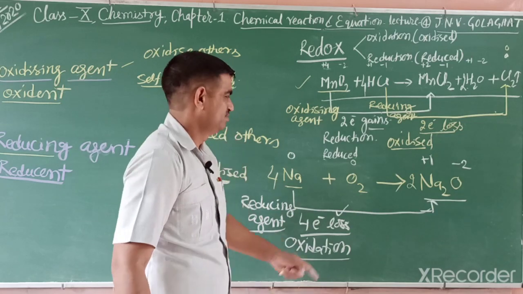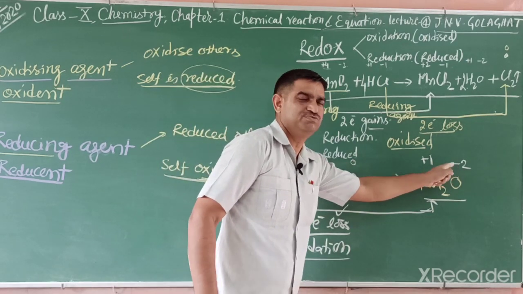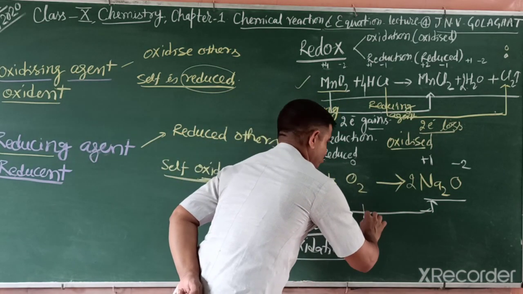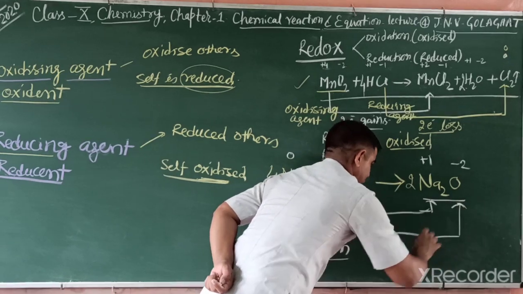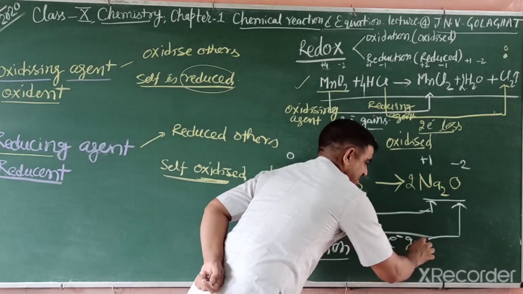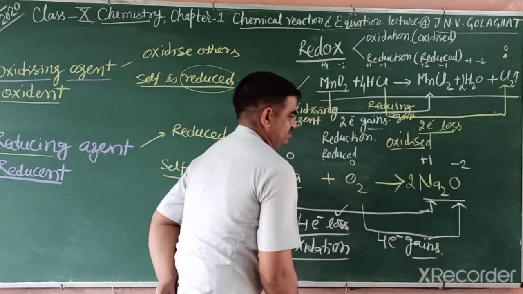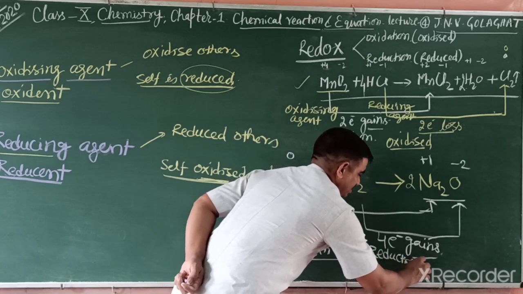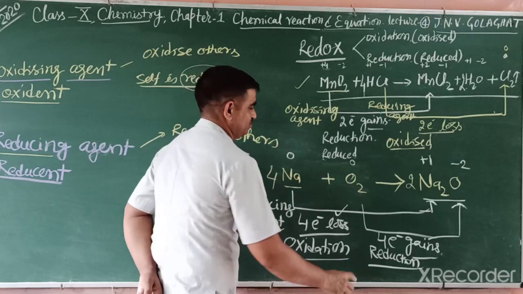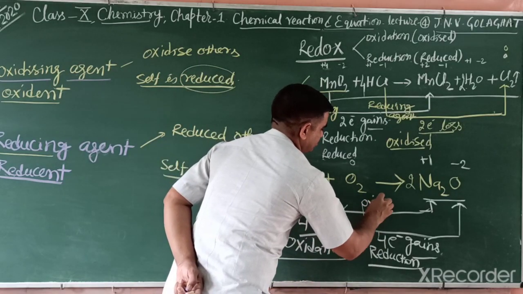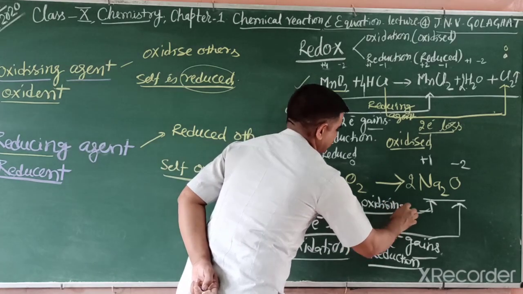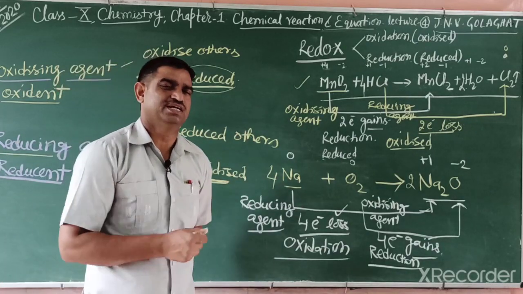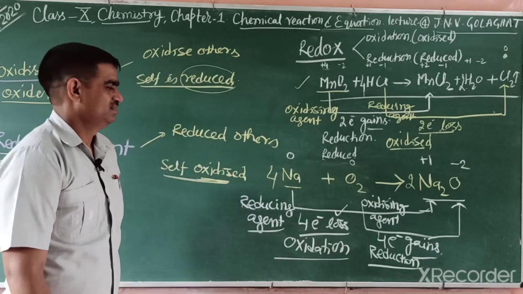Another one, oxygen. Oxygen charge changes from 0 to -2. 2 times 0, and there also 2 times -2. It means 4 mole electron gain. Gain means reduction. When reduction, then it is the opposite: oxidizing agent. So this one is the oxidizing agent. So these are 4 terms. Oxidizing agent is known as oxidant, and reducing agent is also known as reductant.